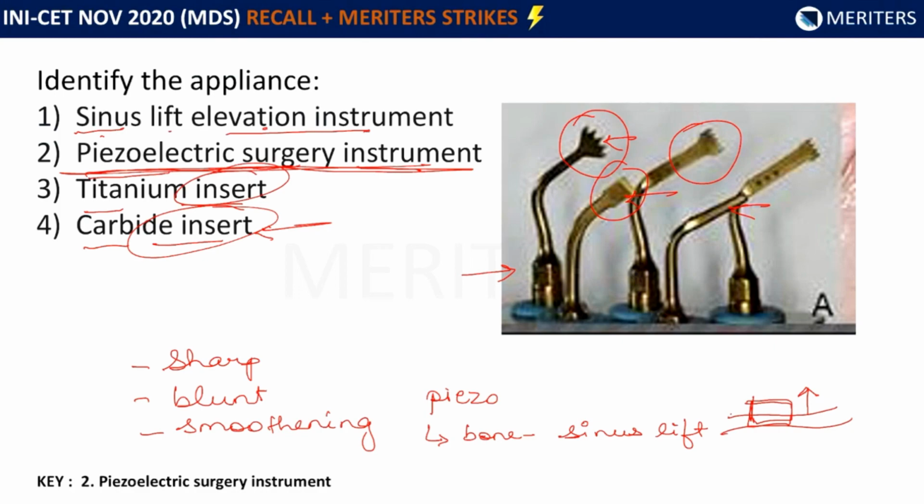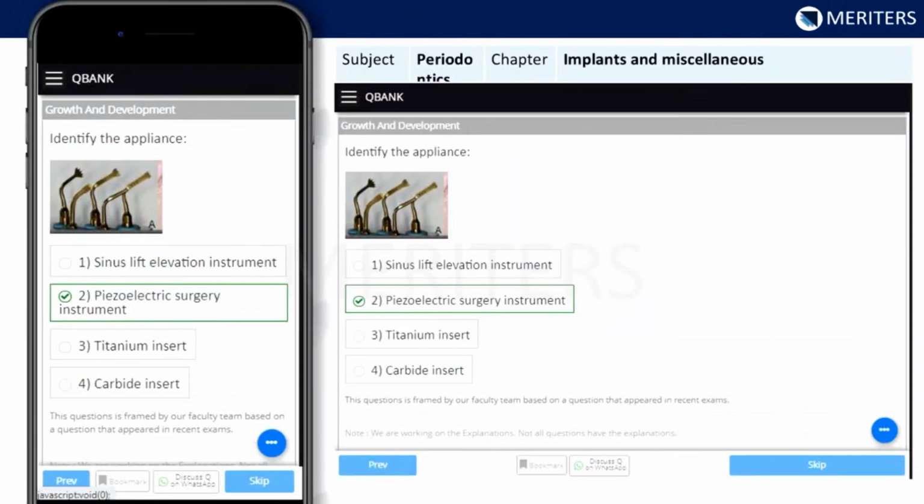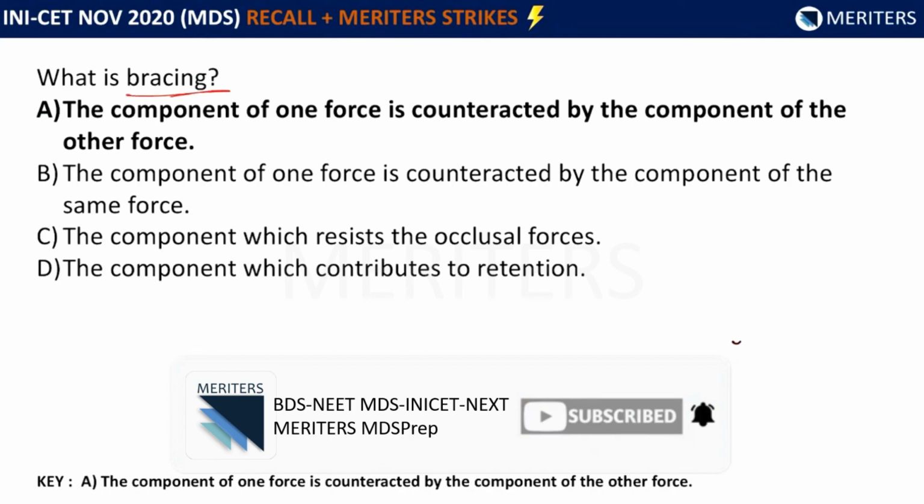So the correct answer to this question is piezoelectric surgery instrument. The same question exactly is present in the question bank. So if you have solved the question bank, you must have come across the same image and the answer is piezoelectric surgery instrument.